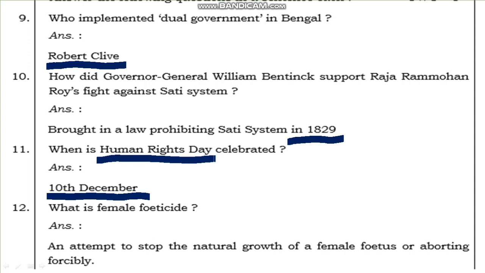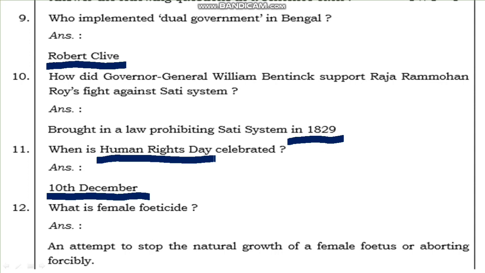What does female feticide mean? An attempt to stop the natural growth of a female fetus, or aborting it forcibly. So if the natural growth of a female fetus is stopped forcibly, or if it is aborted, it is called female feticide.